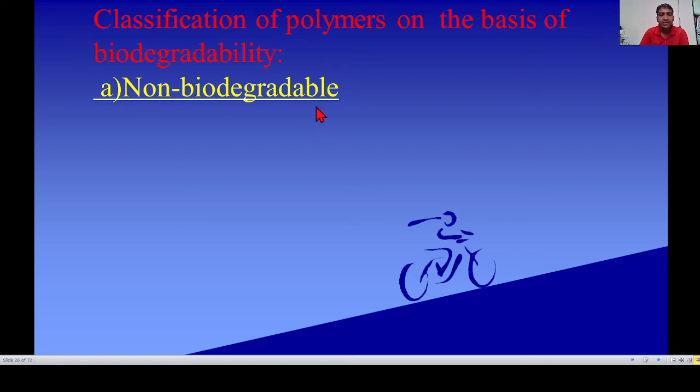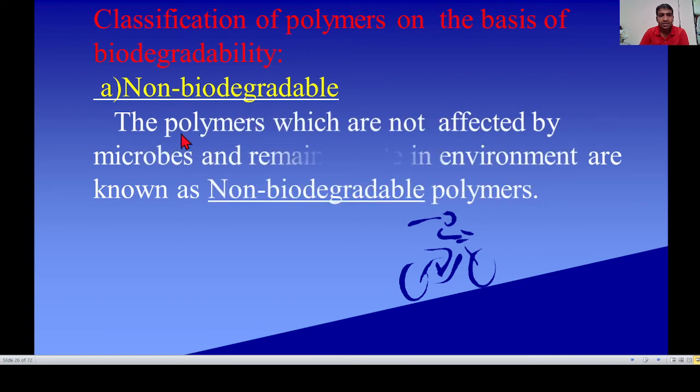Non-biodegradable polymers are those which are not affected by microbes and remain as waste in the environment. We know some plastics are non-biodegradable and remain in the environment for a long time.